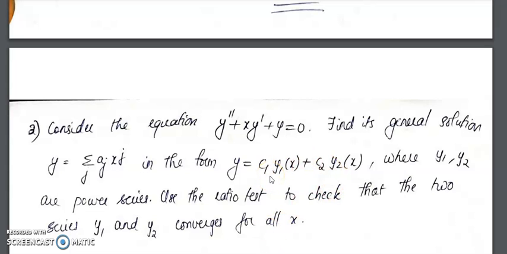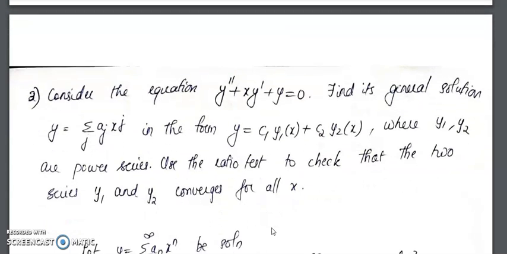So we need to do two things on the power series solution. You need to take the form summation a_j x^j and find the series y1 and y2. It is not necessary to find them as functions; find the series. Then show that the radius of convergence is infinity. It converges for all x.